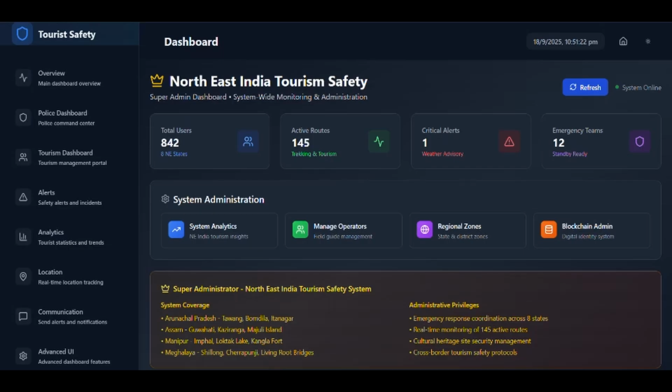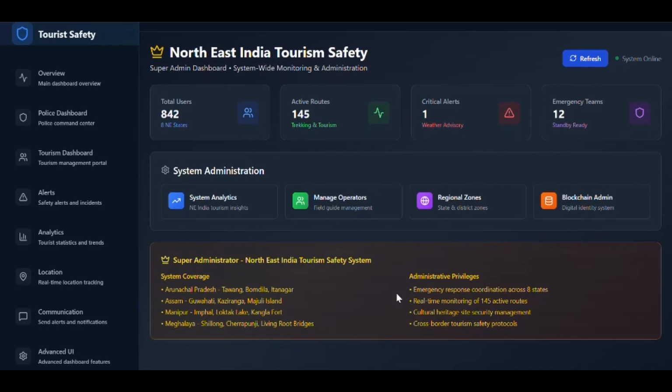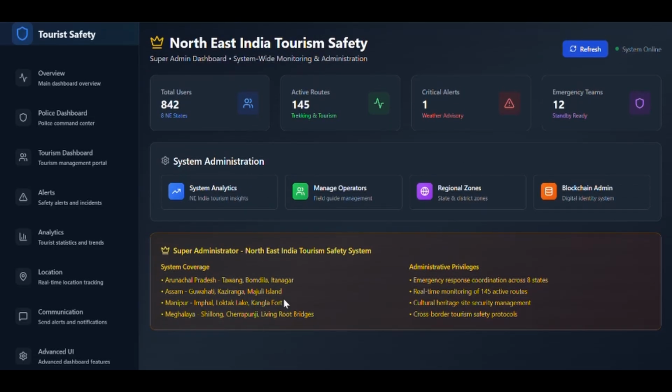Okay, now we are here at our admin dashboard. Now, admins manage user accounts, configure system settings, and oversee the platform health. They have access to all the other dashboards and pages like alerts, analytics, location, communication, and many other advanced features. They can create and manage geofenced zones, set risk levels, configure automated alerts for entry, exit, and dwell time. Admins review analytics on tourist movement, incident trends, and system performance, making data-driven decisions for resource allocation.